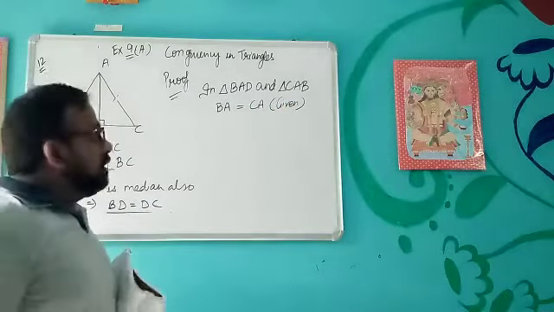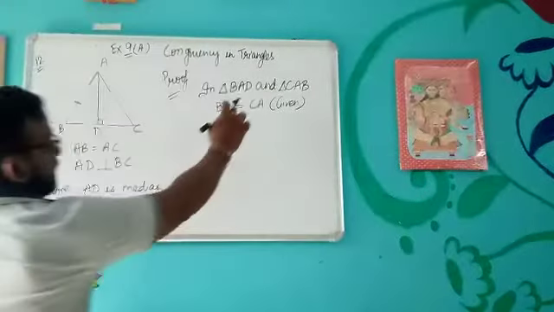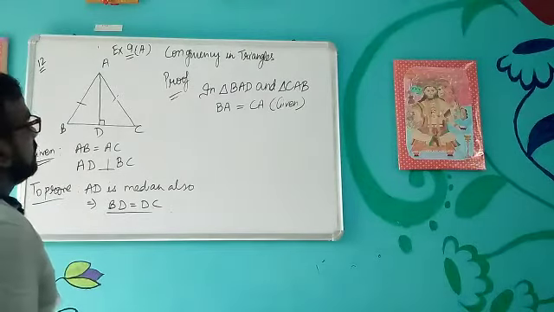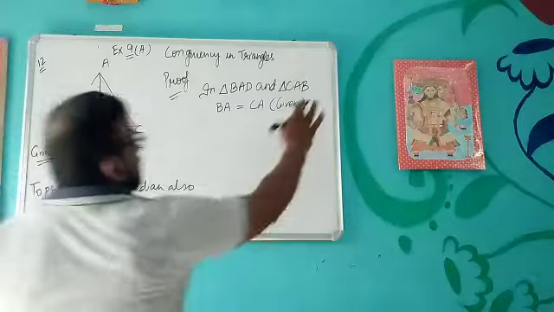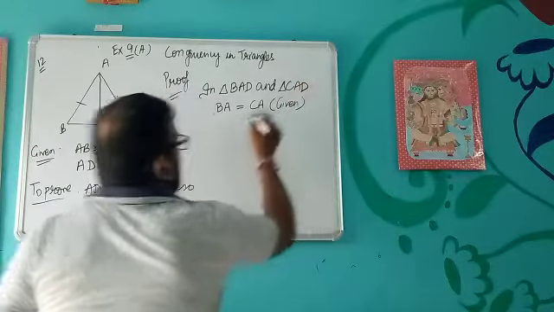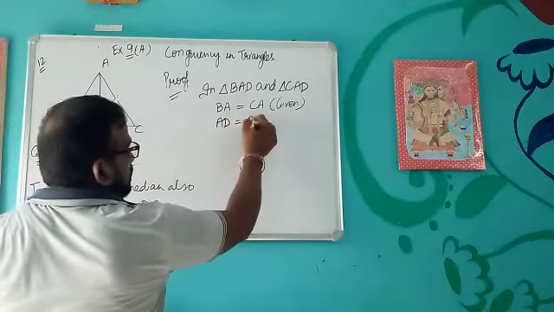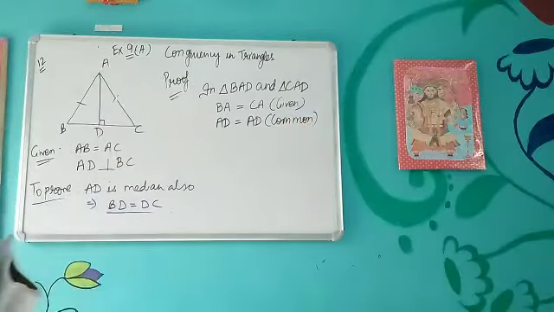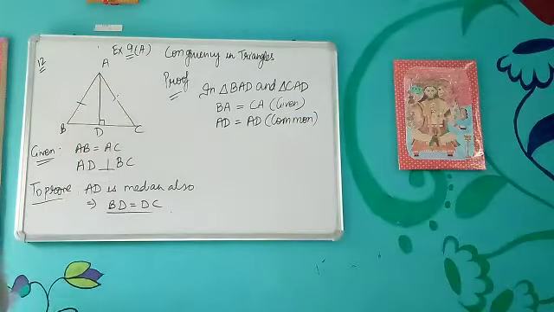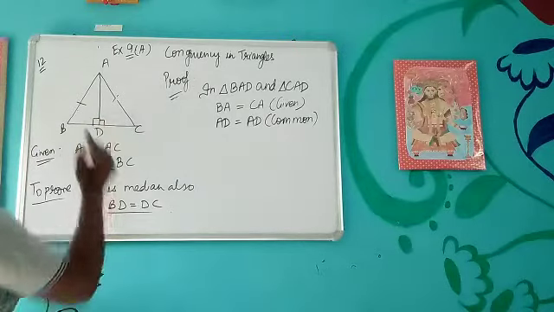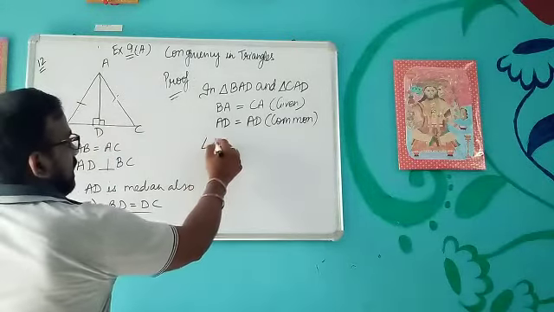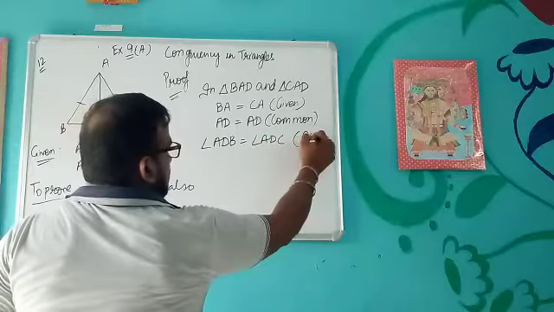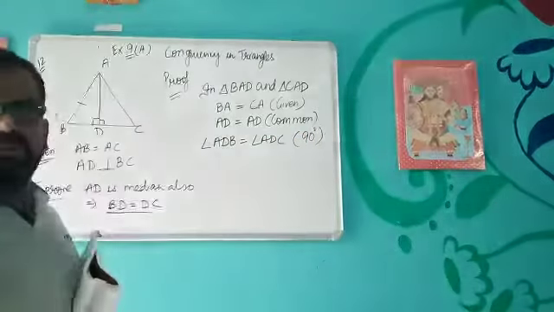Okay, so these two sides are equal. Then AD and AD are common side, so we can write these are common side. Okay, so these two sides are equal. This is the common side. Then what we know, this angle is 90 degree. So we can write angle ADB is equal to angle ADC, and in the bracket we will write why they are equal, because they both are 90 degree.